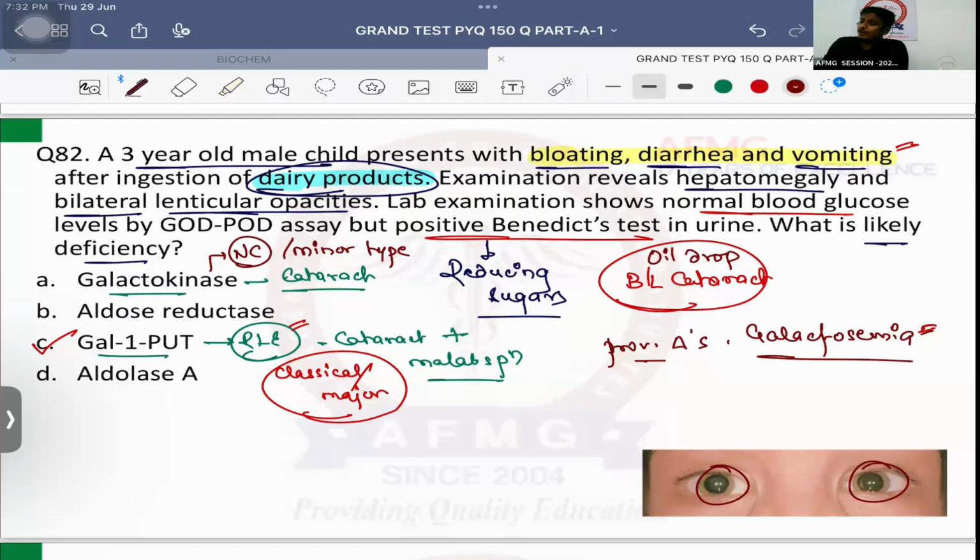No issues with this. Avoid dairy products is the treatment. Galactosemia is the absolute contraindication of breastfeeding. Second absolute contraindication of breastfeeding from child is lactose intolerance. Third absolute contraindication from mother's side is maternal chemo or radiotherapy, if a mother is undergoing maternal chemo or radiotherapy. And fourth, it can be herpes infection involving the nipple. Okay, please remember, involving the nipple.